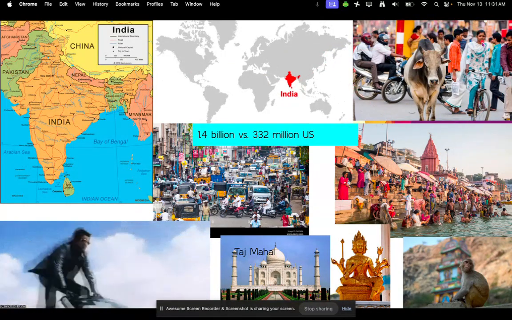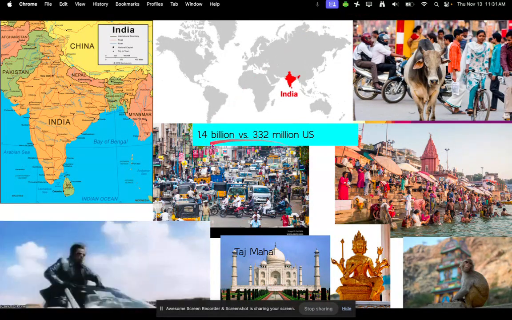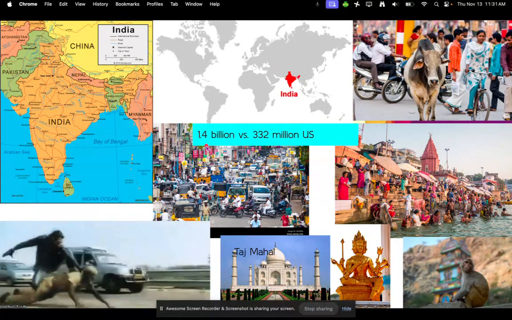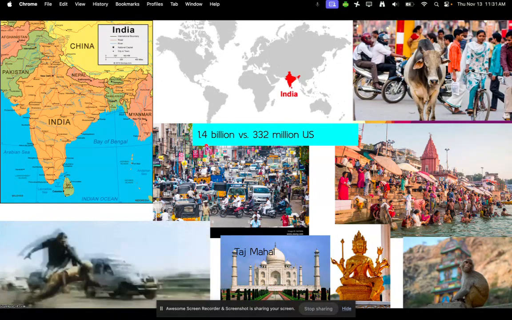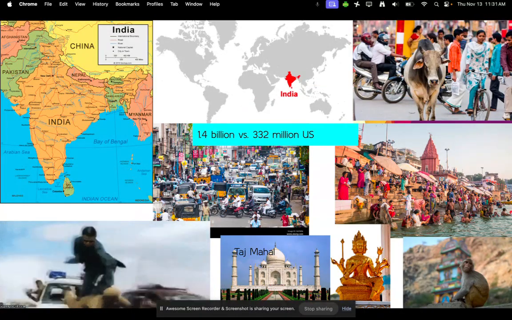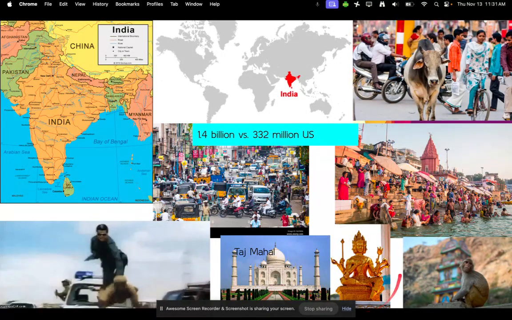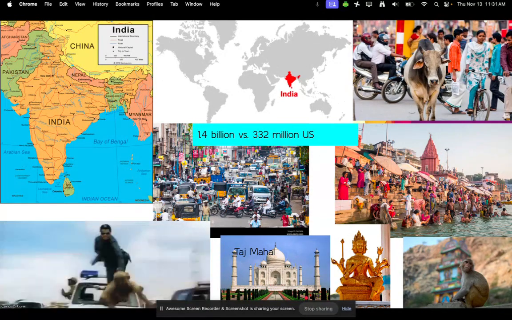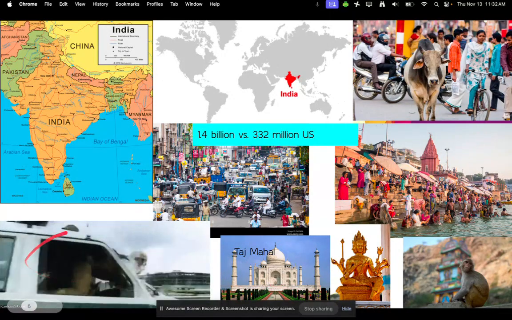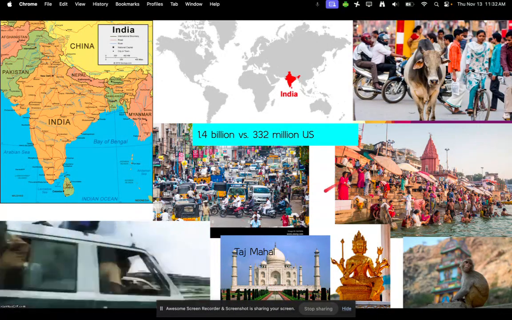And you may think of cows because cows are very sacred in some Indian societies, which we will talk about today as well. You may think of a lot of traffic because there's a lot of people that live in India. In India, there's about 1.4 billion people, compared to about 332 million that live in the United States. You may think about the river Ganges as well. We'll talk about that today. You may think of monkeys because they like to steal stuff, especially from tourists. You may think of religious aspects, which we will talk all about today. You might think of the Taj Mahal, which is a very famous tourist spot and also religious site. Or you may think of Bollywood movies because they have some extreme physics in them.